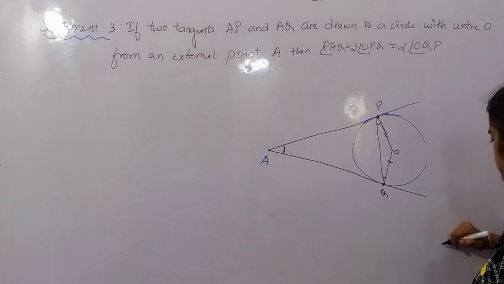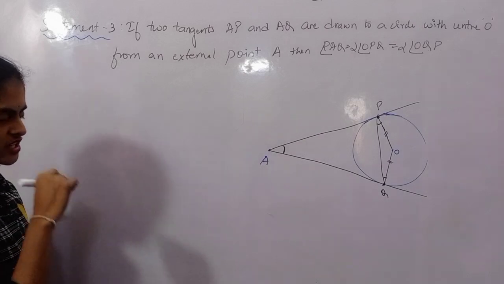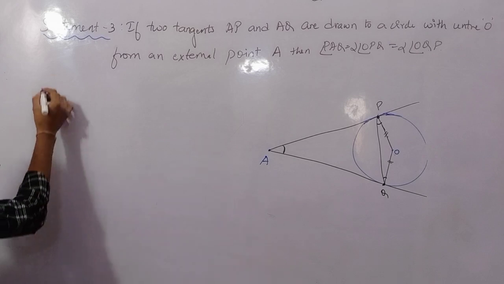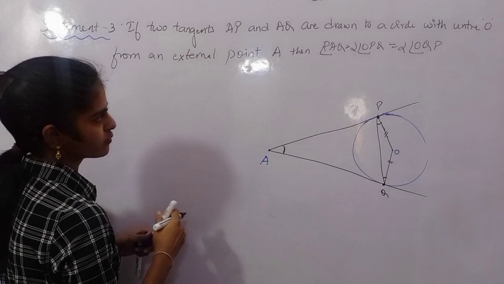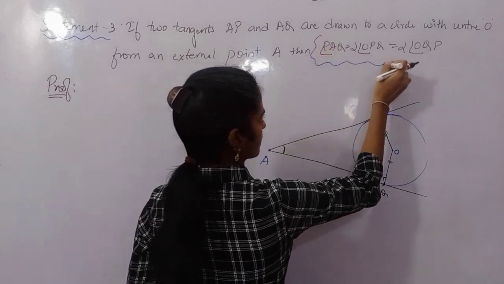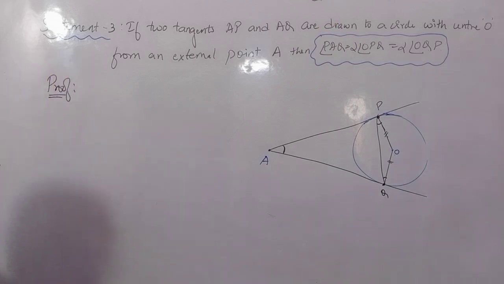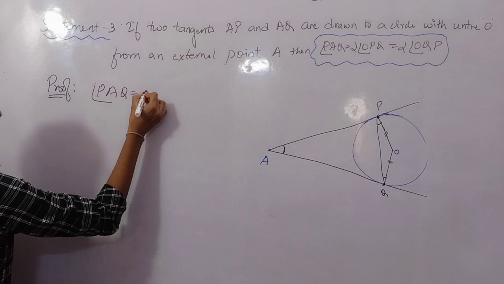I hope you remember. So let's start the proof now. To prove this, what shall I do? See here. Let us prove. What I have to prove? I have to prove this. So let me take angle PAQ as theta.